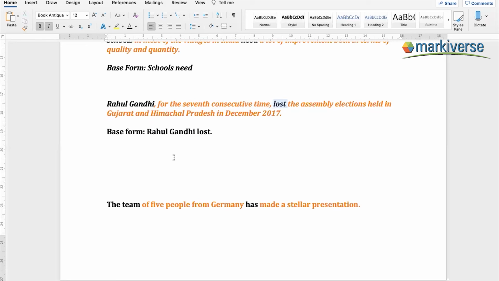We are asking this question to the verb, last. We are not asking who is Rahul Gandhi. If we ask who is Rahul Gandhi, then your answer will come here instead of for the seventh consecutive time. So if you're asking the verb how many times he lost, for the seventh consecutive time. What did he lose? He lost the assembly elections. The assembly election, where was it held? It was held in Gujarat and Himachal Pradesh. When was it held? In December 2017. You got it? So how easily you can frame a sentence by asking 5 Ws and 1 H.